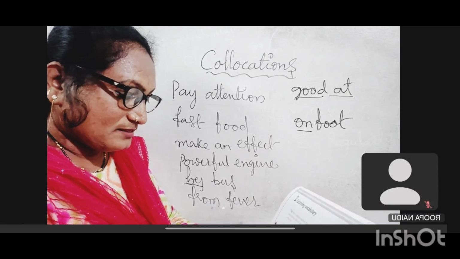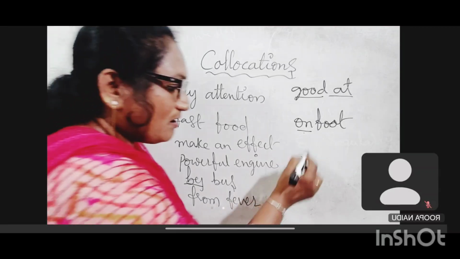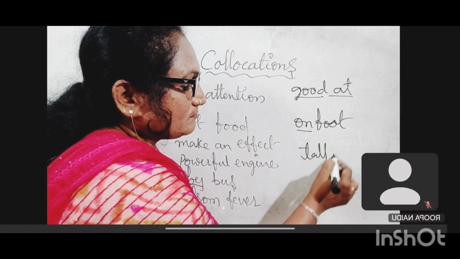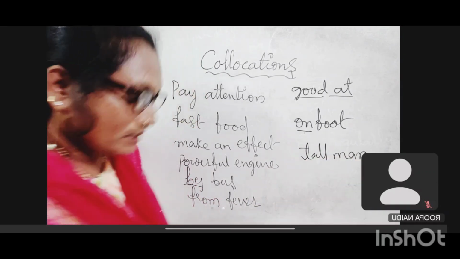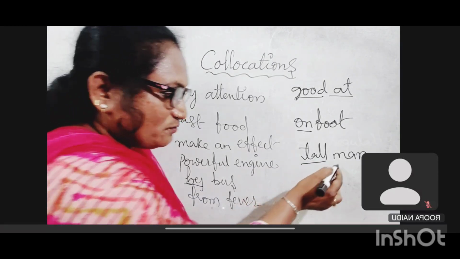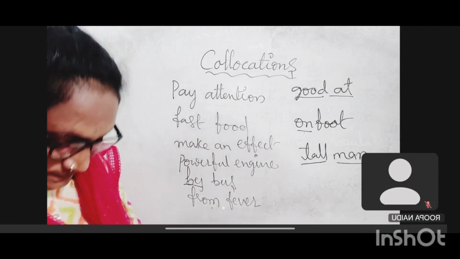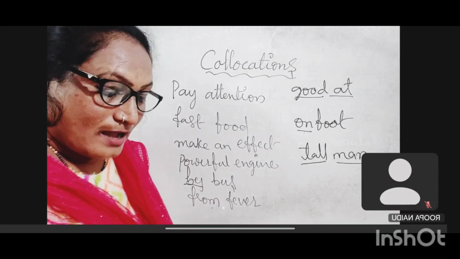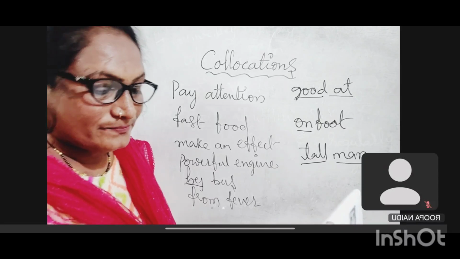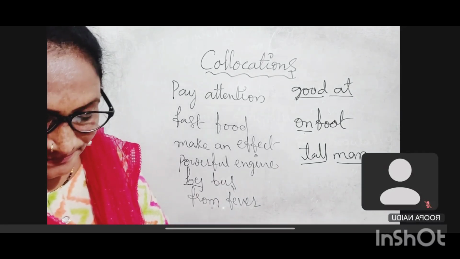Then next one, I saw a very tall man. Tall man we have to say. Tall is an adjective, man is a noun. Underline those, madam. I am repeating again: by train, on foot, good at, tall man.